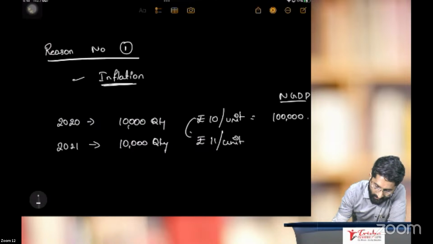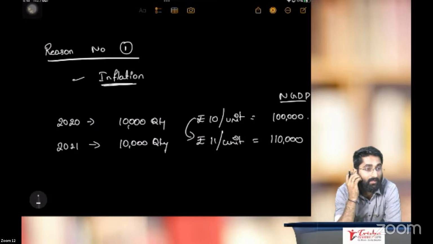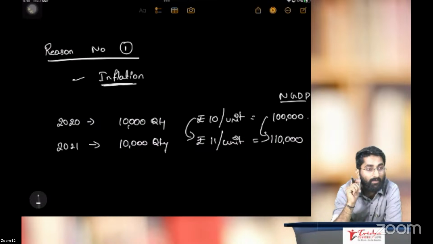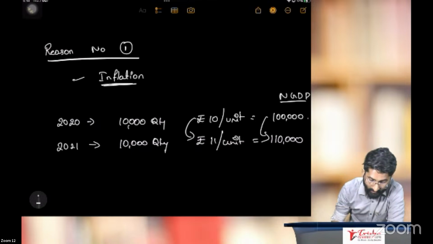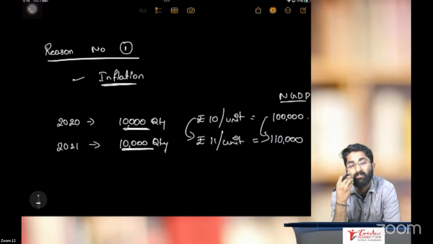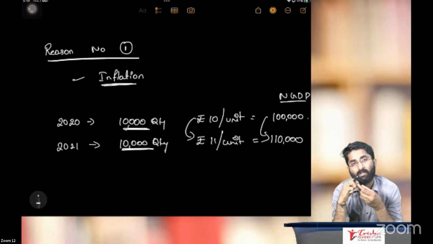This is purely inflation. So it increased to 1,10,000. There is an increase in nominal GDP because of inflation. Why? Because actually quantity did not increase. Even then there is an increase in the gross domestic product. Nominal GDP has increased.